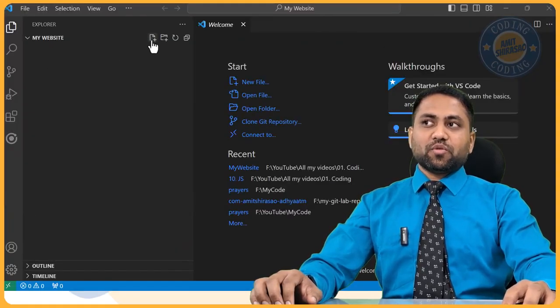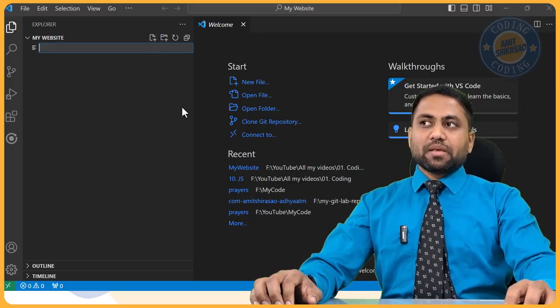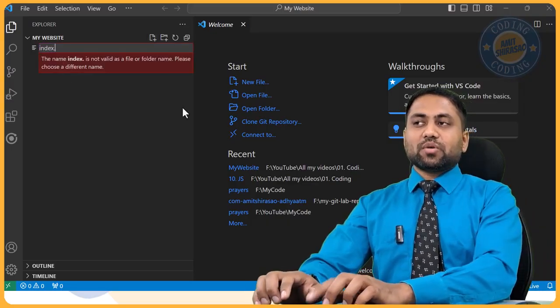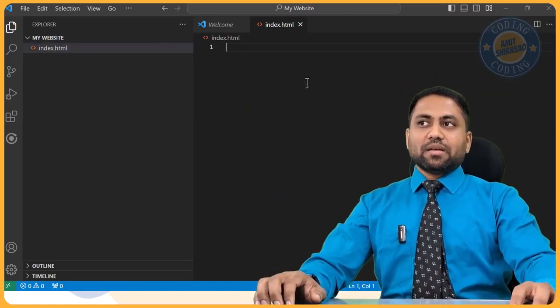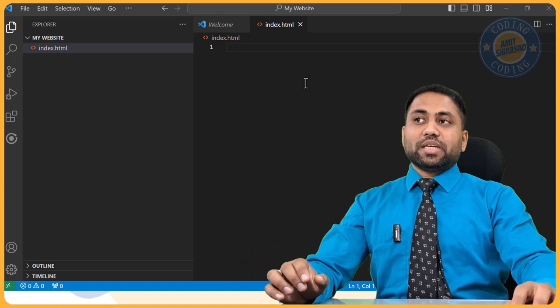It has no file at the moment. I can create a new file. I can call it index.html. Okay, this is that file. Now I want to write into this file. I want to create an HTML